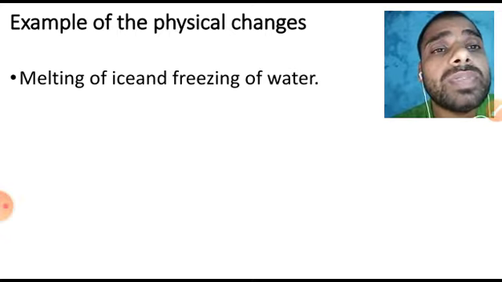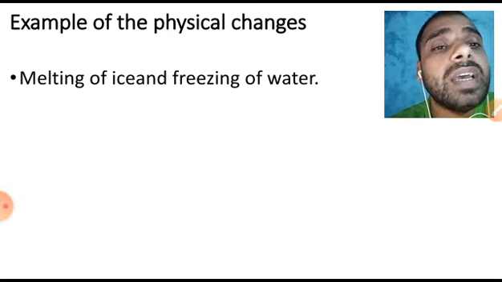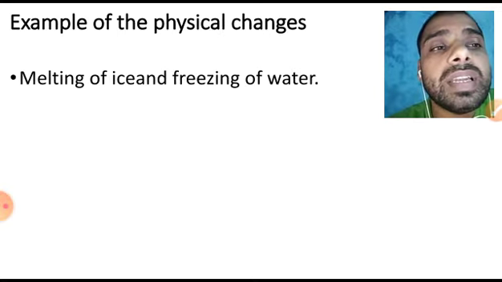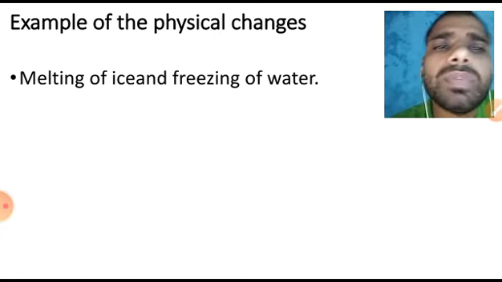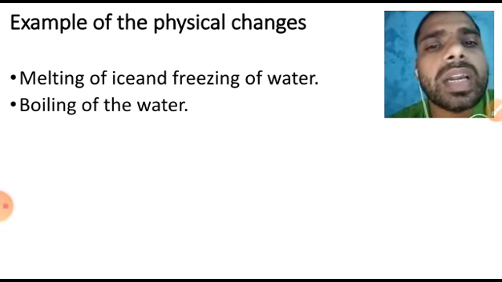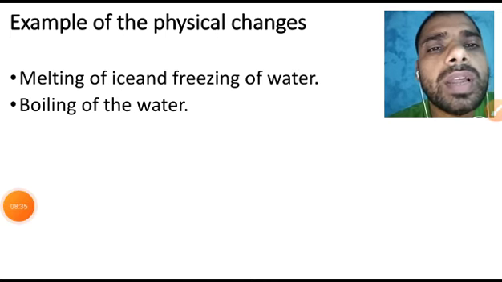What are the examples of physical changes? Melting of ice and freezing of water. This one is a physical change. If I take the melting of ice and keep this into the freezer, again I will get ice back. So ice to water, water to ice, again and again. So this one is the example. Boiling of water: if you allow that water to cool, that vapor will condense to give you liquid.